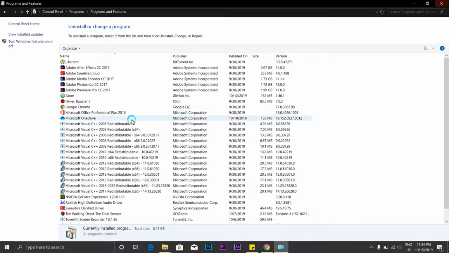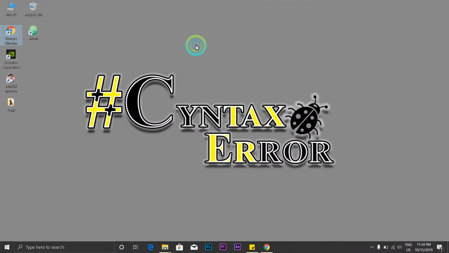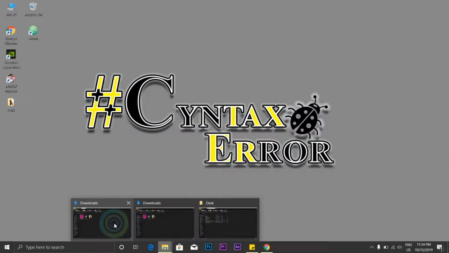Because if these are not installed, you're going to get errors and the WAMP server won't get installed properly and the servers won't be running on your PC or laptop. So you have to make sure that these things are installed. Okay, let's head over to installation.